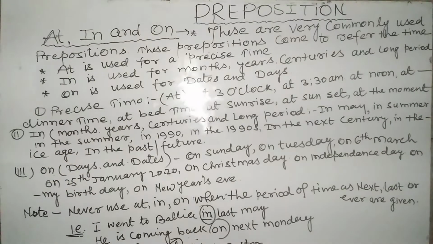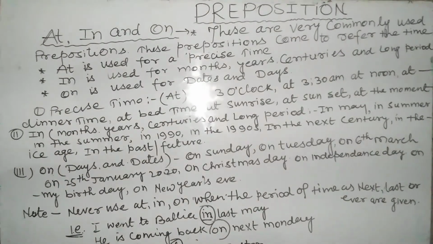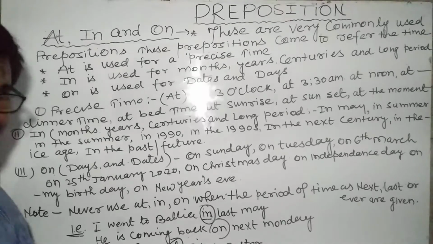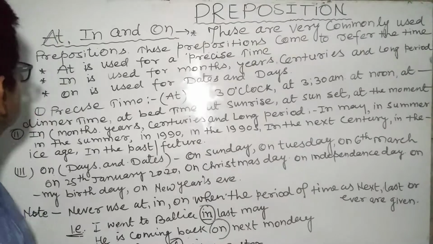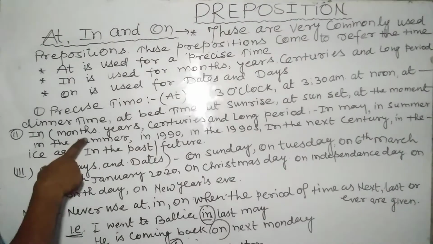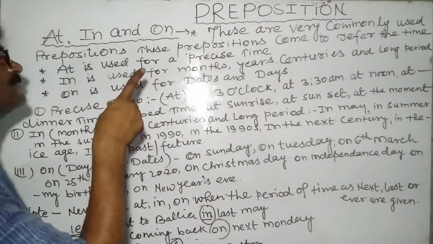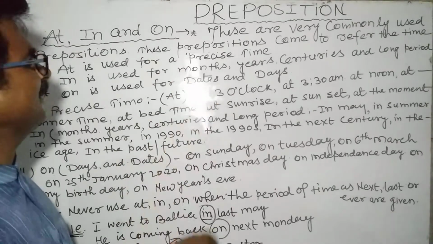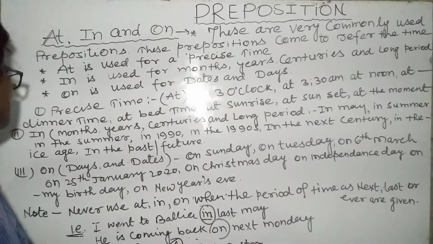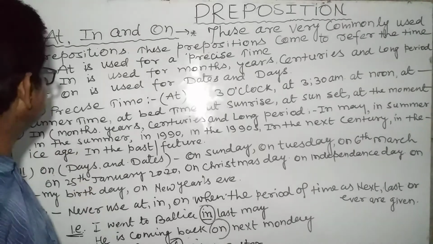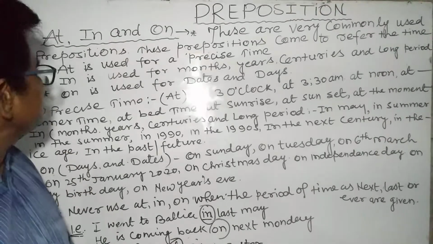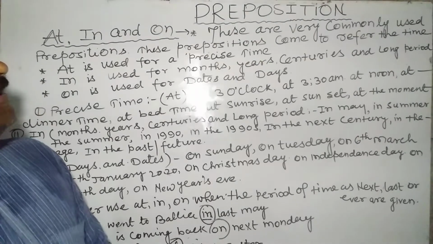And next, second, in is one of the prepositions which denote the months, years, centuries and long period.